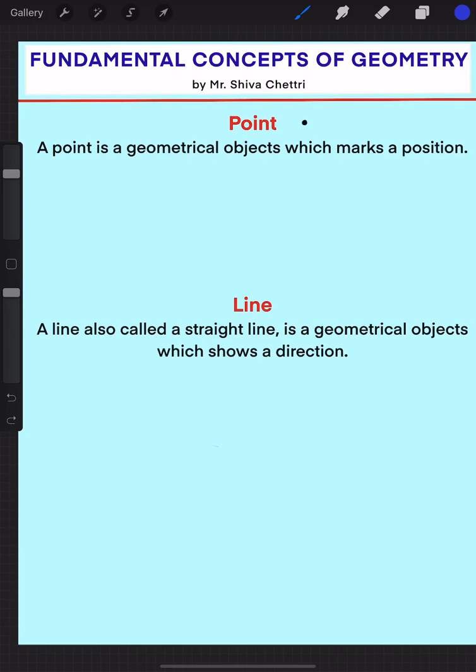All right, so the topic is fundamental concepts of geometry. Earlier, whatever we discussed in our previous classes was based on arithmetic and algebra, right? Arithmetic is a branch of mathematics which deals with only numbers. Algebra basically deals with variables, right? But geometry deals with points, lines, curves, surfaces, shapes.